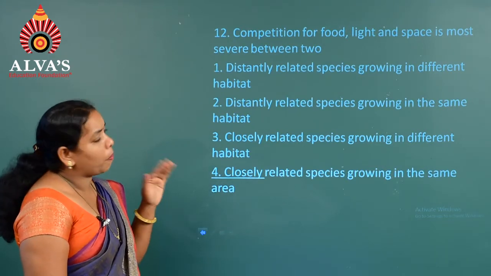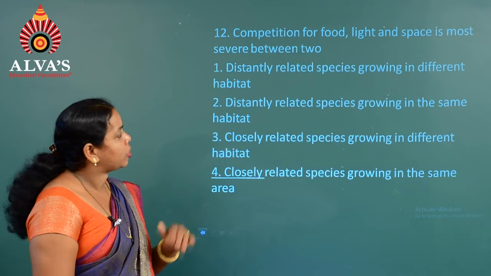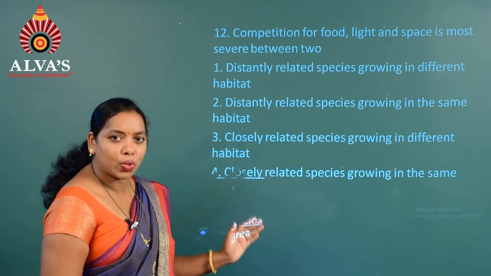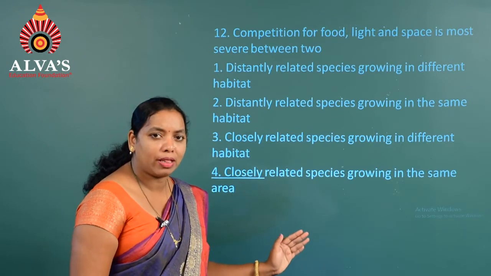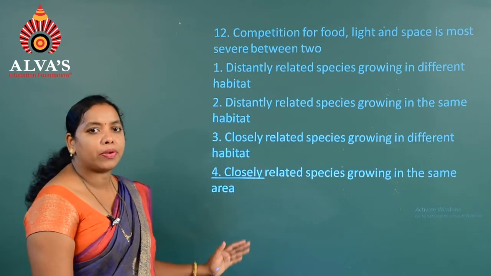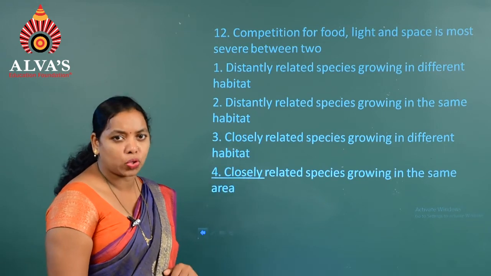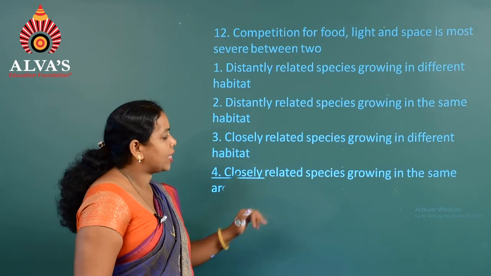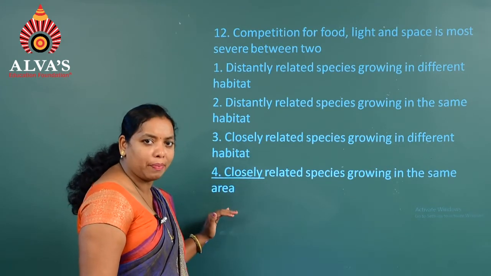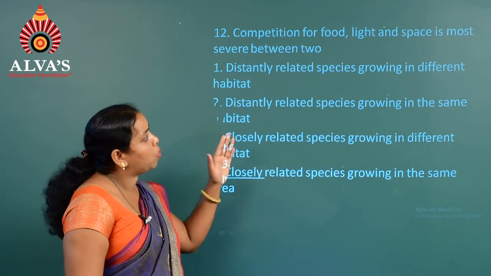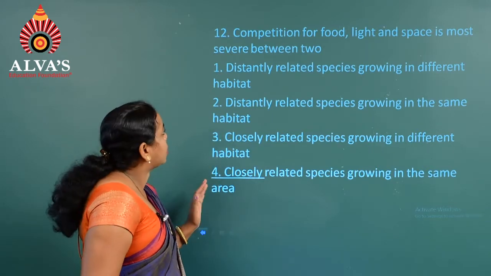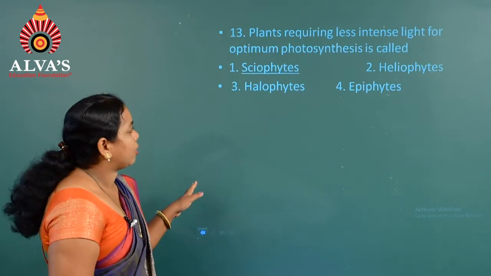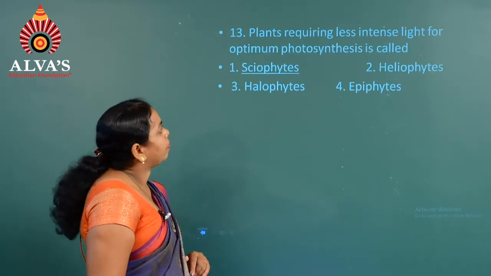So the question is, competition for the food, light and space is most severe between two closely related species living in the same area, when they used to compete for the similar resources. So hence we can say that the correct option is the fourth one, that is closely related species growing in the same area, they used to compete for the food, light and space. Hence the answer for the 12th question is the fourth option. Moving on to the next question, that is question number 13.